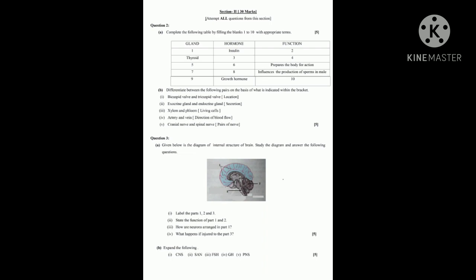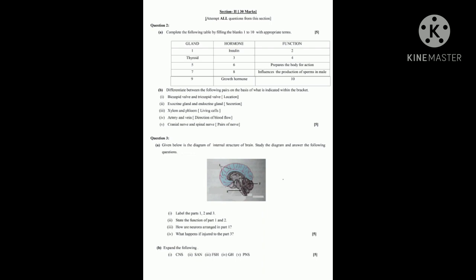Next, how are neurons arranged in part 1? You know part 1 is the cerebrum. So you have to write how the neurons are arranged in the cerebrum. The outer part of the cerebrum is grey matter, it contains the cell bodies. The inner part is the white matter, it contains the axons. Only that is the answer.